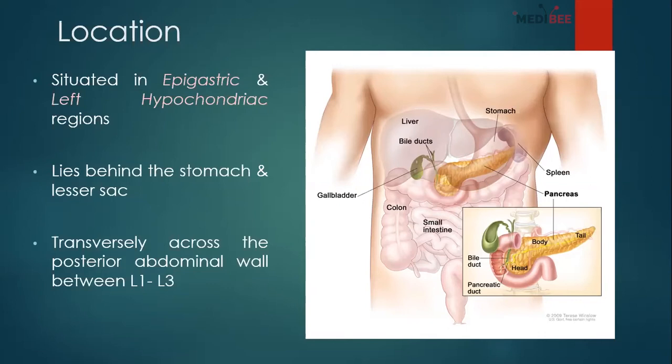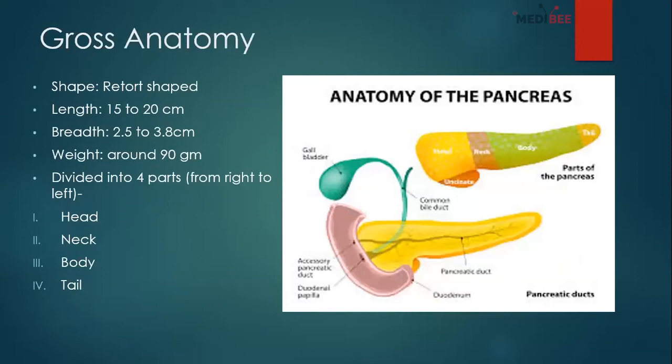So when we are holding the viscera of the pancreas, we try to maintain this position of the epigastric and left hypochondriac region, and around the lumbar 1 and lumbar 3 vertebral level. So these are the locations of the pancreas. Now comes the gross anatomy of the pancreas. It's a bit retort shaped, and the length varies from 15 to 20 centimeter, the breadth is about 2.5 to 3.8 centimeter, and it weighs about 90 gram. These are the common things you have to know.